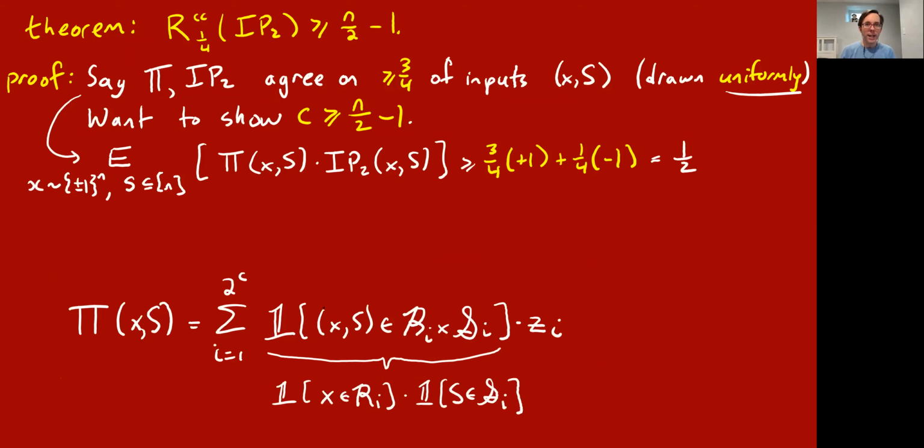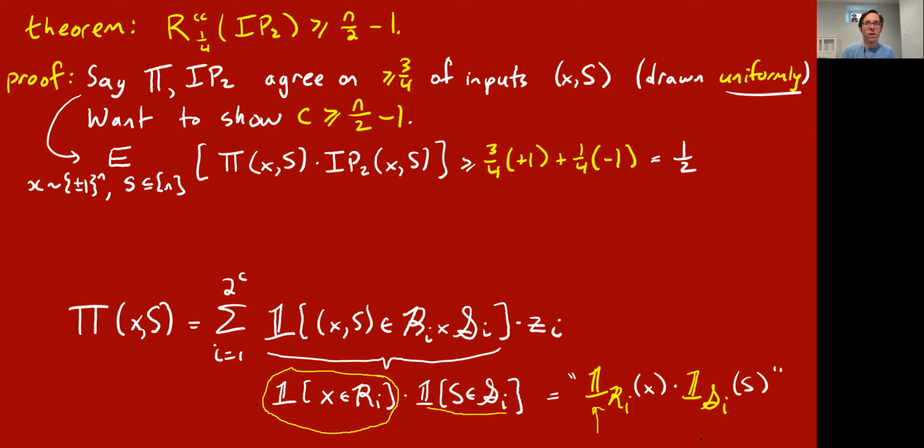Now, this is a combinatorial rectangle, so to say that x comma s is in Ri cross Si is to say that x is in Ri and s is in Si. So this is a small but neat trick. We can replace this indicator with the product of 2 indicators. I'm going to think of this indicator as a function of x, which I'll call 1 sub Ri. And I think of this indicator as a function of the input capital S, the subset of bits that Bob gets, namely 1 sub Si.